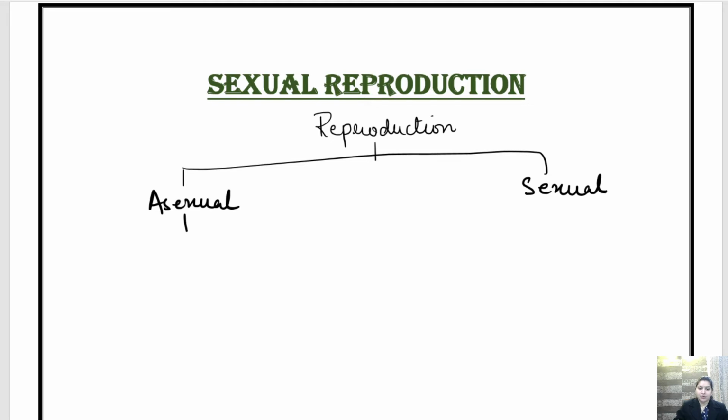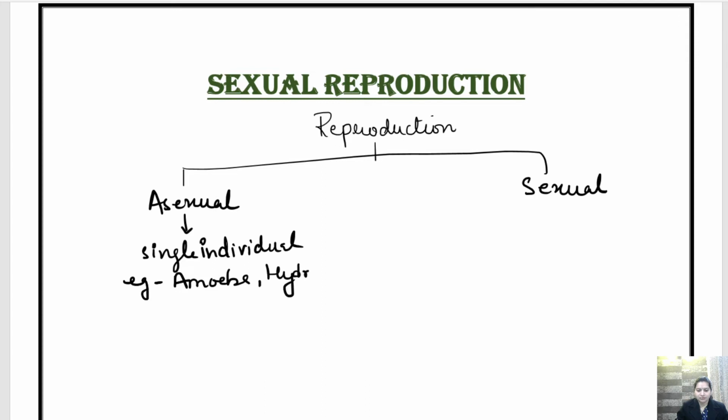In asexual reproduction, generally a single individual is involved, like in case of amoeba, and we have seen it in case of hydra.